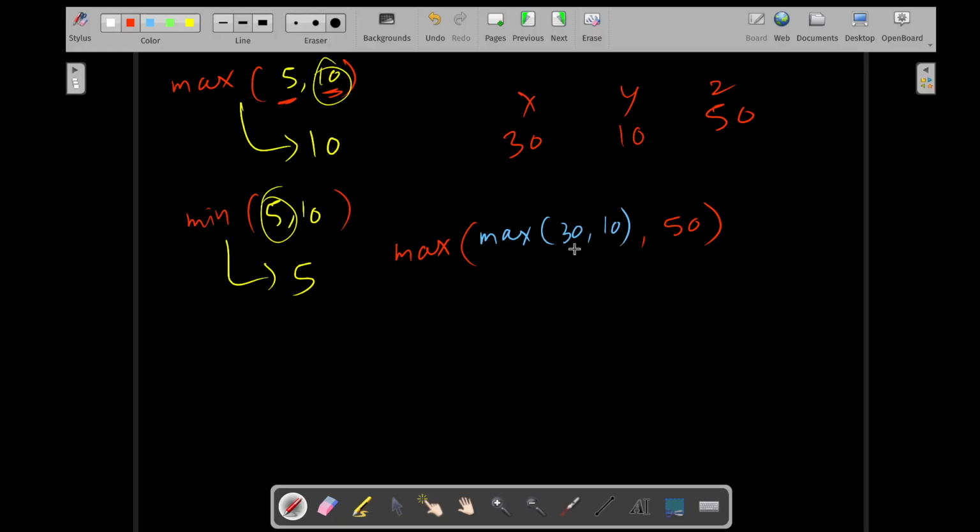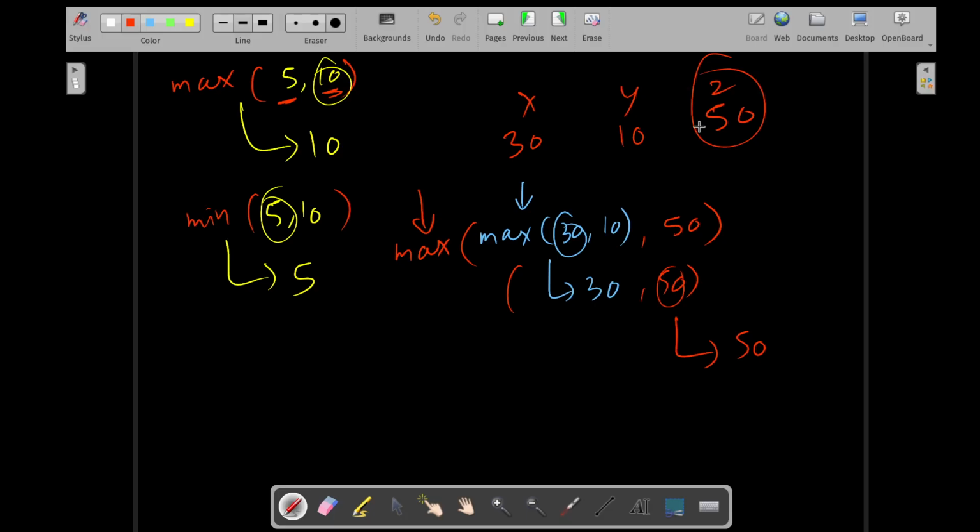What would happen? Let's check it out. The inner max would try to find the bigger number between 30 and 10. Of course it is 30. Now the outer max will try to find which is bigger between 30 and 50, which is of course 50. So eventually the ultimate result you will get is 50. 50 is the biggest number out of all of them. That is how max works.